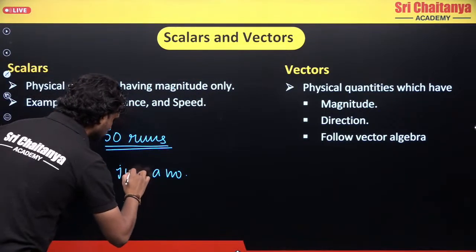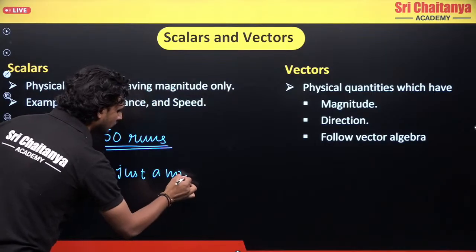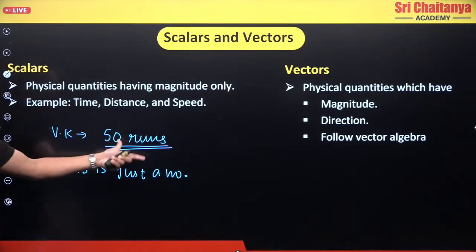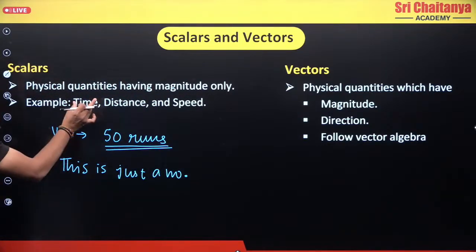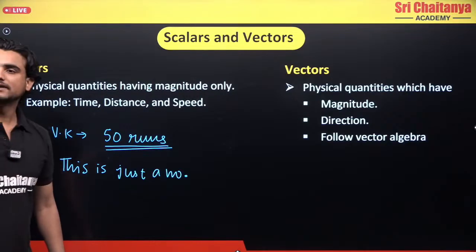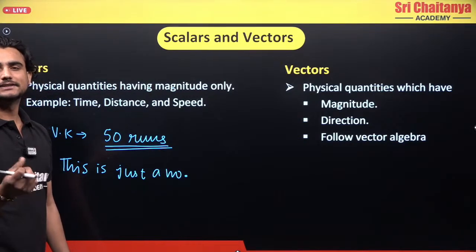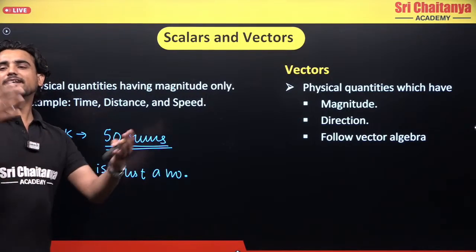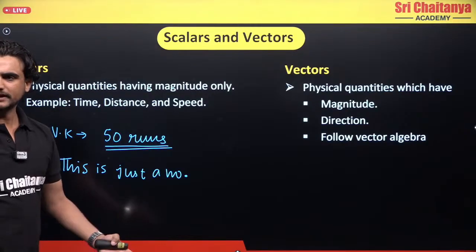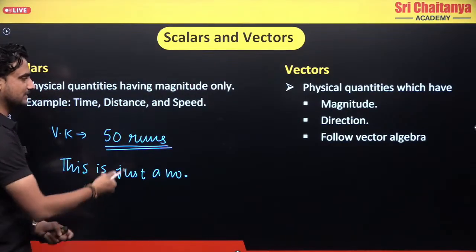Okay, so this is just a number, right? And that is what a scalar quantity is. So time is a scalar quantity. Distance, right? Let's say I say that this place is 10 kilometers away. Yes or no? So 10 kilometers is the distance.